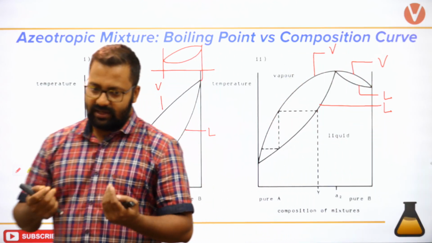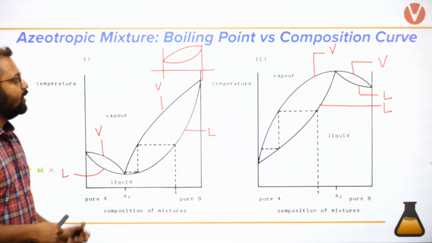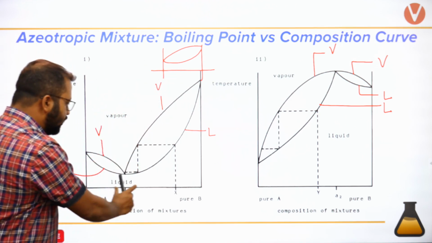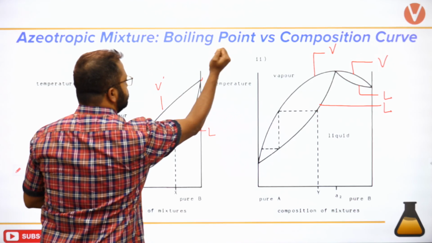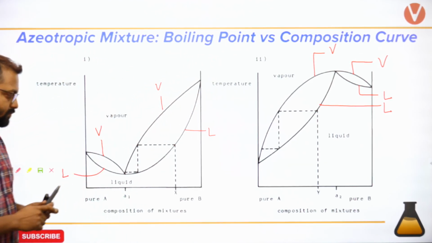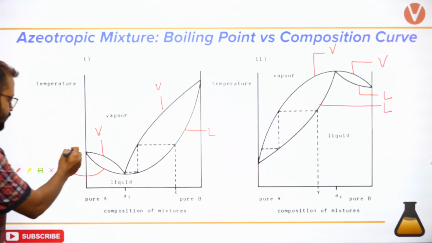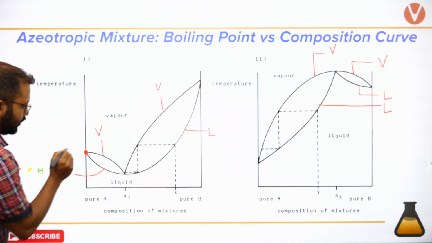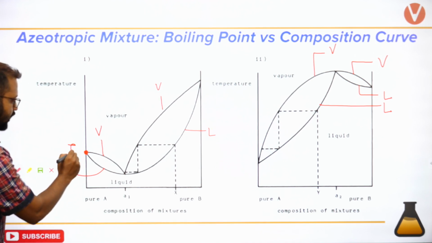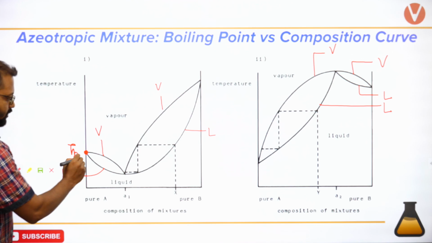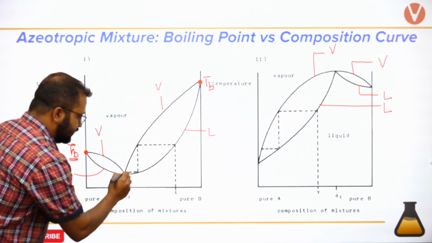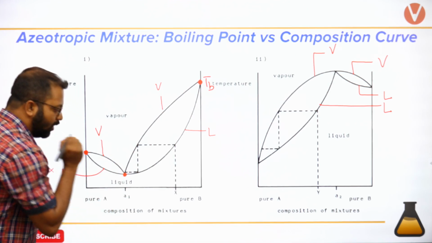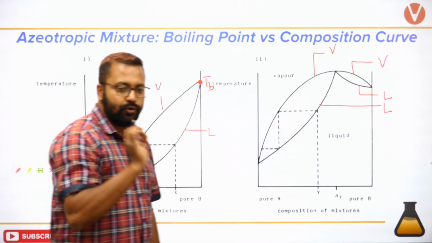Okay, it's known as a phase diagram. For a non-ideal solution, you can see that it is shown like this. Can you see? Now let's say this is component A whose boiling point is this. This is component B whose boiling point is this, and this is the boiling point of a particular composition.